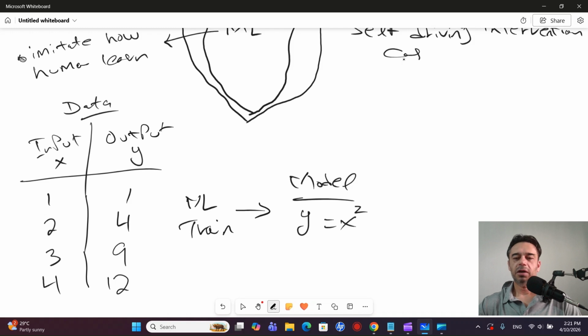Once we have the model, we need to interact with it, and that is what we call model inference. We call it machine learning inference.